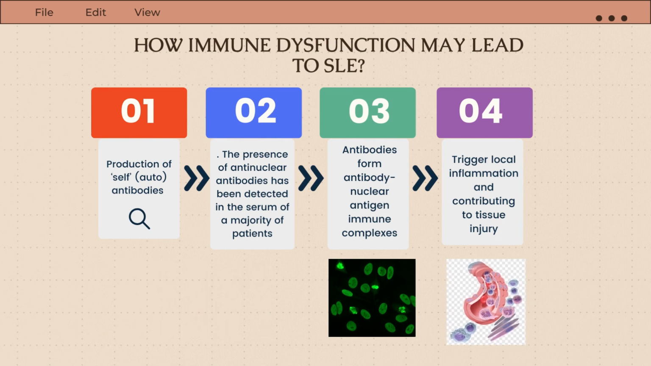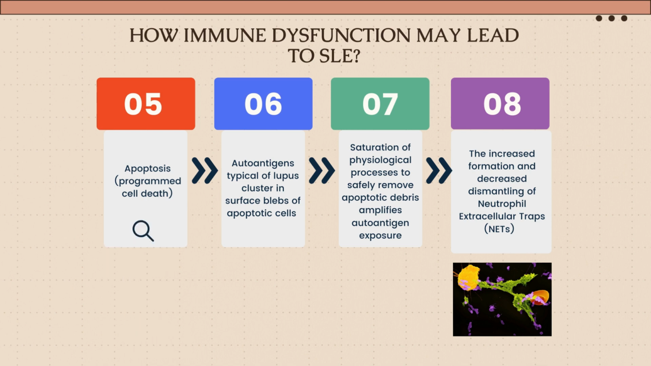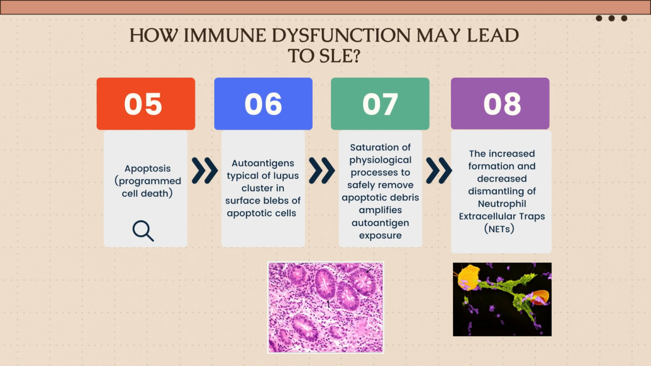Thirdly, it is thought that these antibodies form antibody-nuclear antigen immune complexes which deposit in tissues and trigger local inflammation, thereby contributing to tissue injury. Next, increased apoptosis, that is programmed cell death, and defective clearance of apoptotic material are characteristic of human SLE. Autoantigens typical of lupus cluster in surface blebs of apoptotic cells, increasing their immune exposure. Moreover, saturation of physiological processes that safely remove apoptotic debris amplifies autoantigen exposure.